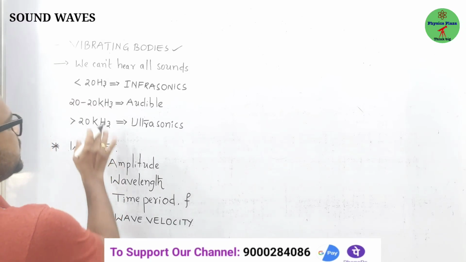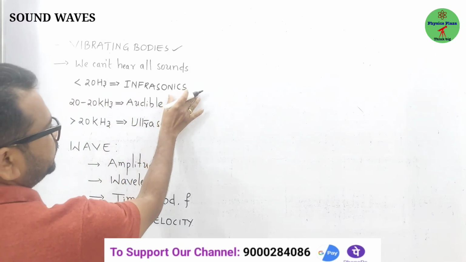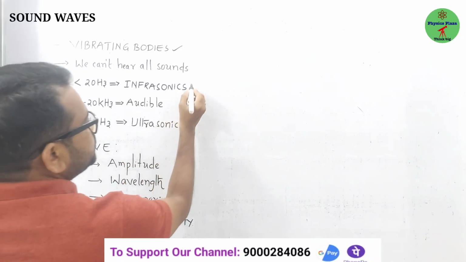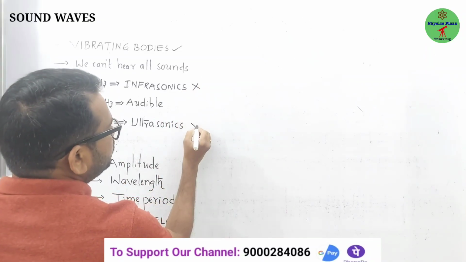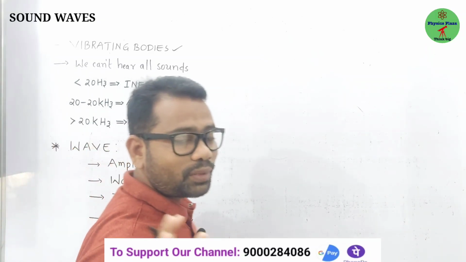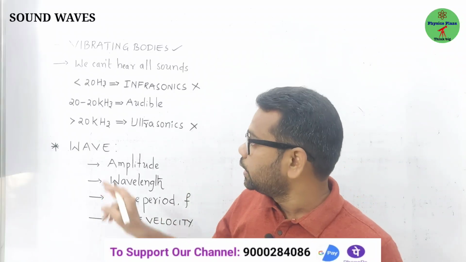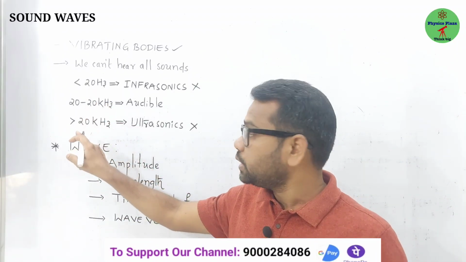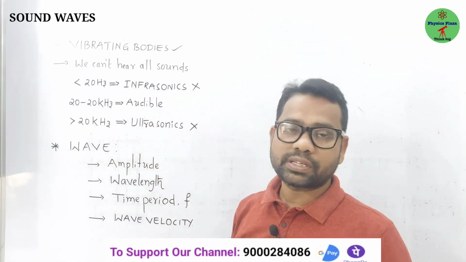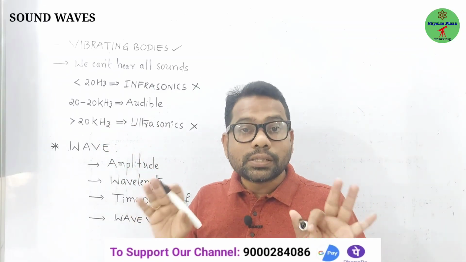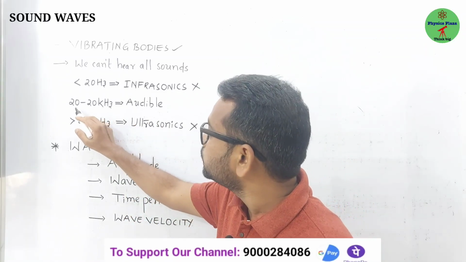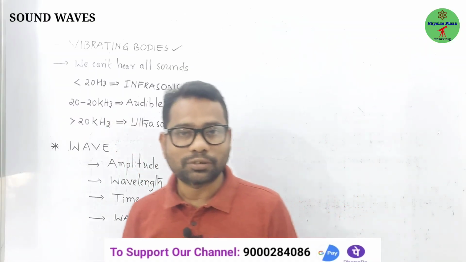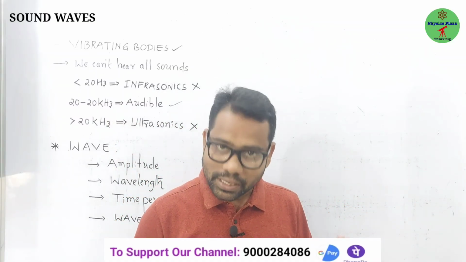The sounds with less than 20 Hz are called infrasonics. The sounds with more than 20,000 Hz are called ultrasonics. So these are not audible to us. We can't hear the sounds with less than 20 Hz frequency. At the same time, we can't hear the sounds with greater than 20,000 Hz frequency. We can only hear sound in the range 20 Hz to 20,000 Hz, called the audible range, audible sound, or else sonic sounds. Is it clear?